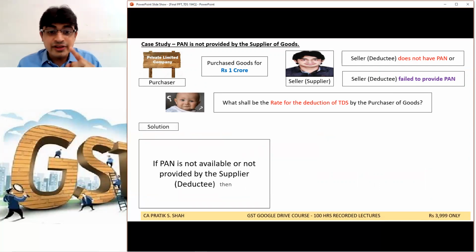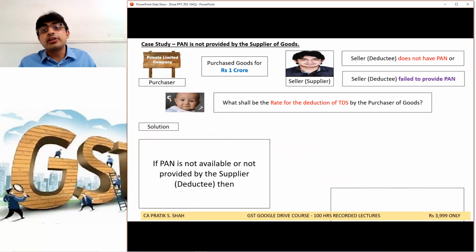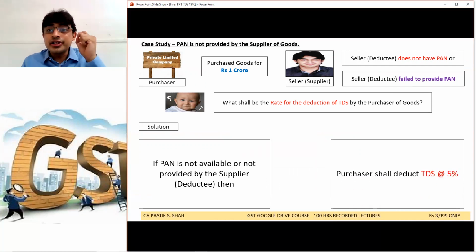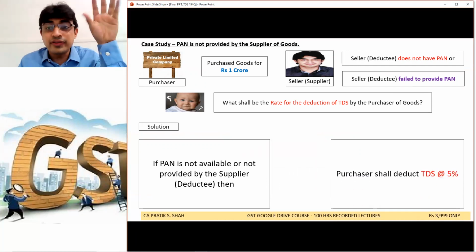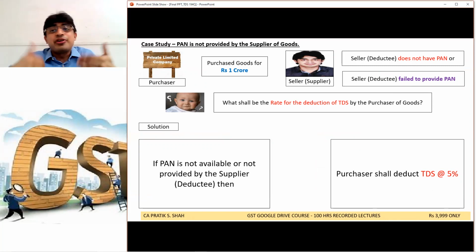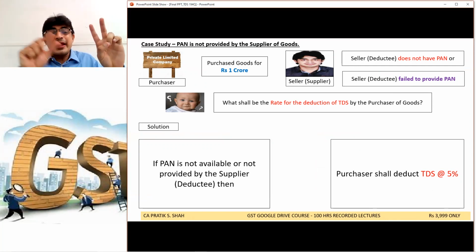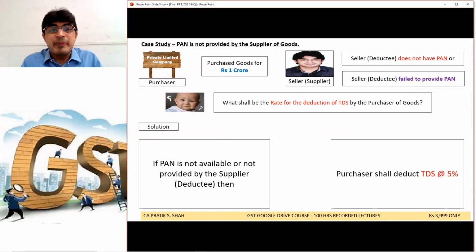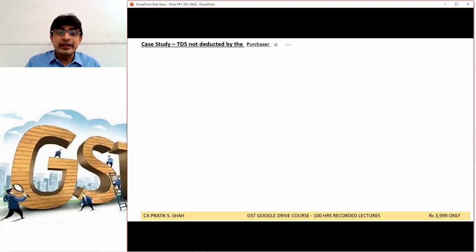If the PAN of the supplier is not available, or if I have it and I'm not submitting it, then the deductor shall deduct not 0.1%. The TDS rate is straight away 5%. They will deduct 5% and pay to the government. And since I have not provided my PAN, I will not get a refund of it also. So now PAN is very important. So I request all of you to verify your PAN and link it with your Aadhaar, else the PAN is not valid. So please do it, else this section is dangerous. 5% TDS.